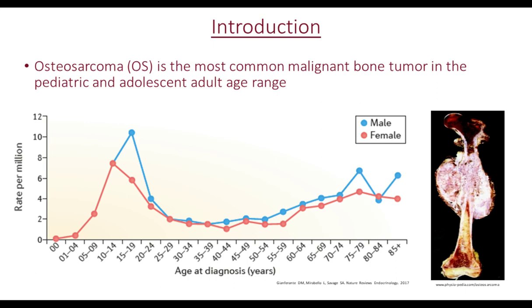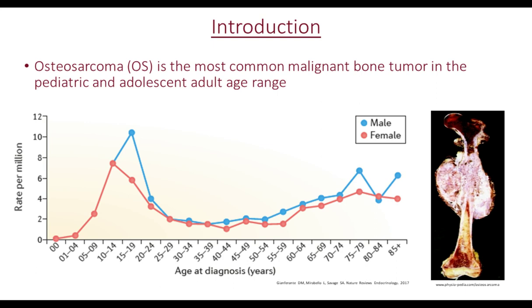As we can see on the graph on the left, where rate per million is plotted on the y-axis and age of diagnosis is plotted on the x-axis, there is a peak during this adolescent young adult age range in both males and females, and on the right is a gross depiction of what an osteosarcoma would look like.